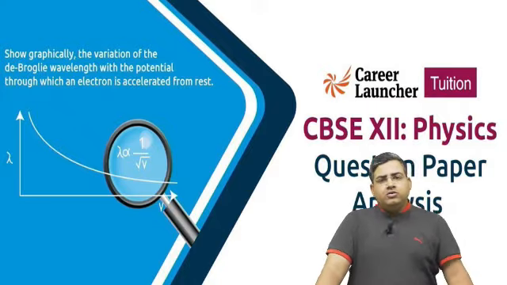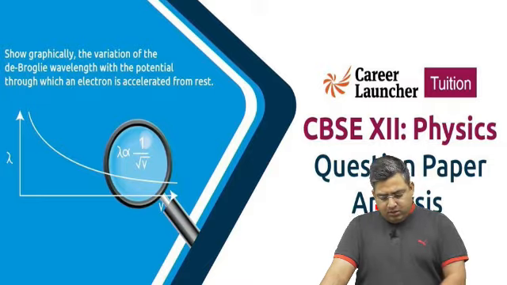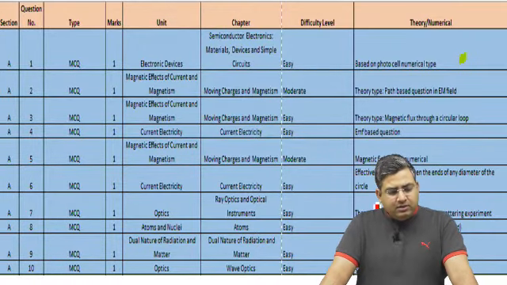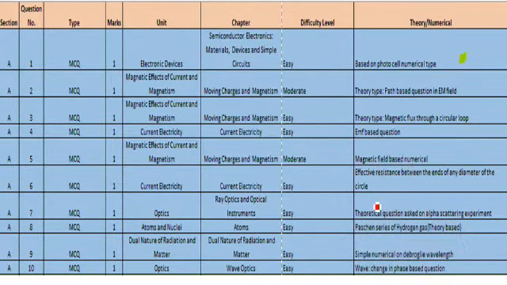CBSE today conducted the physics paper successfully. In this session we will be analyzing the physics paper. We will be talking about the difficulty level and how the questions were asked, whether questions were theoretical type or numerical type.